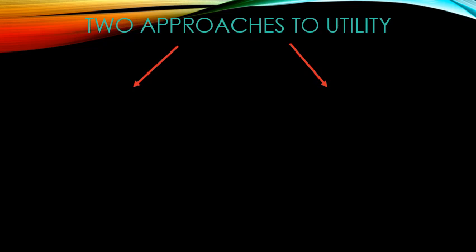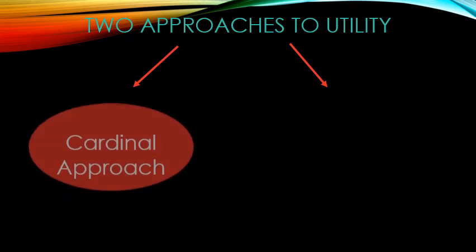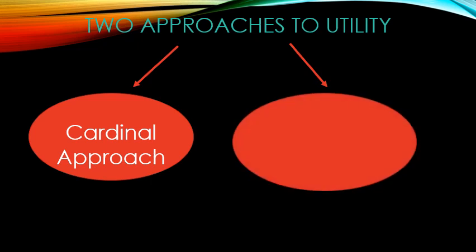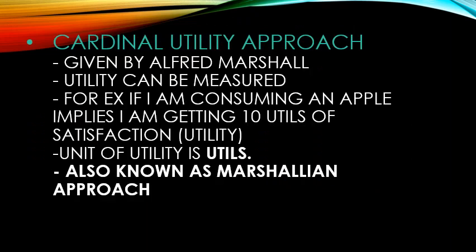Now there are two approaches to utility. Number one is the cardinal approach and number two is the ordinal approach. Now what is basically the cardinal approach? Let us understand. The cardinal approach is also known as the Marshallian approach. Why is it known as the Marshallian approach? Because it was given by Alfred Marshall.